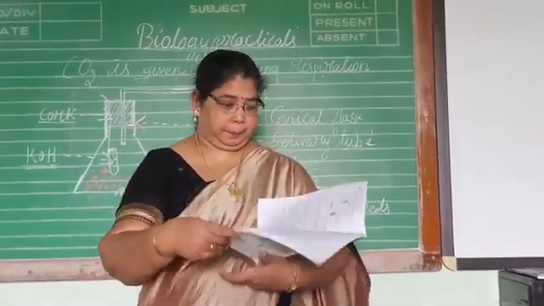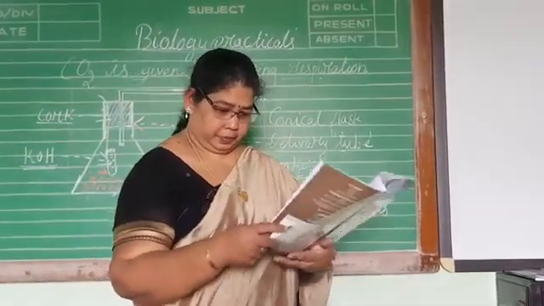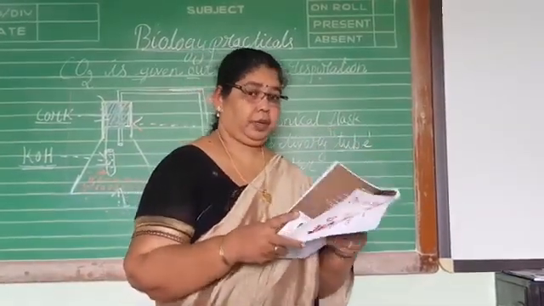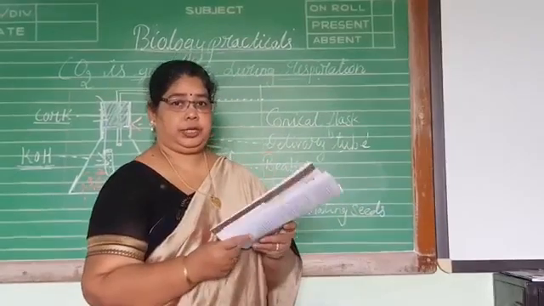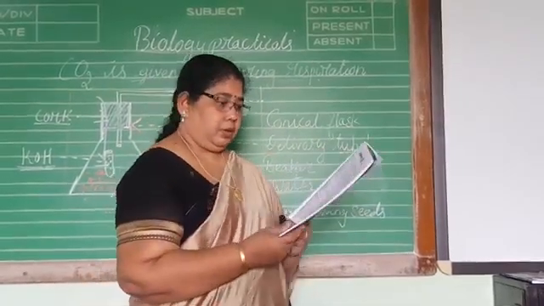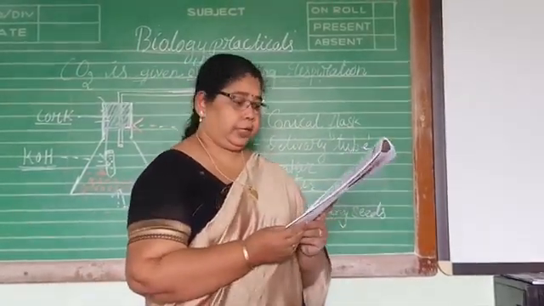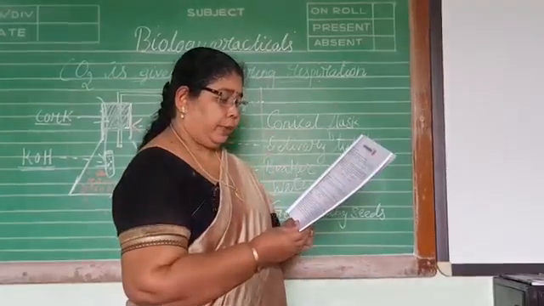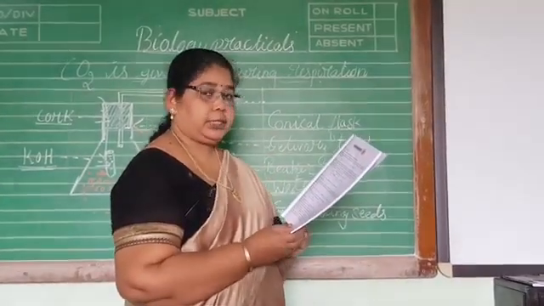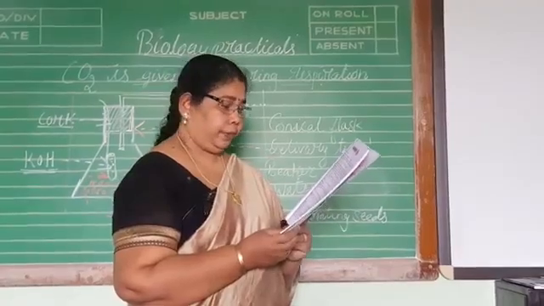Now take page number 19. Page number 19 of your journal. Aim of the experiment: experimentally show that carbon dioxide is given out during respiration.